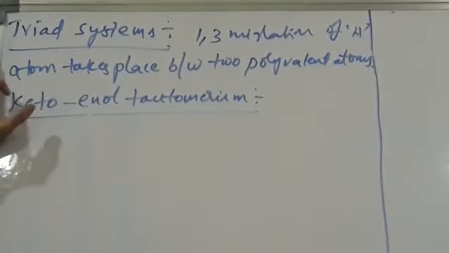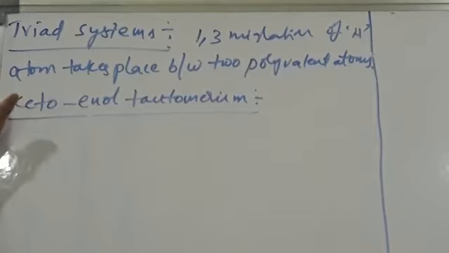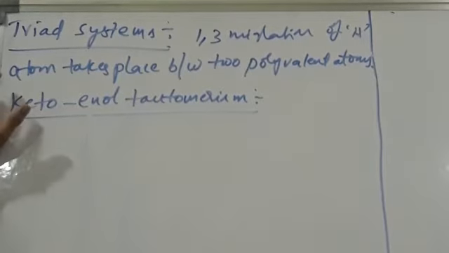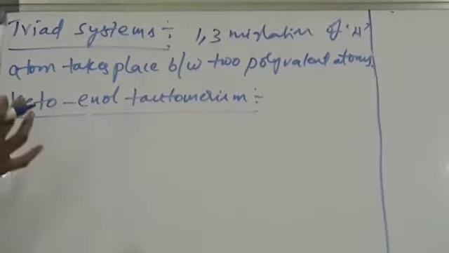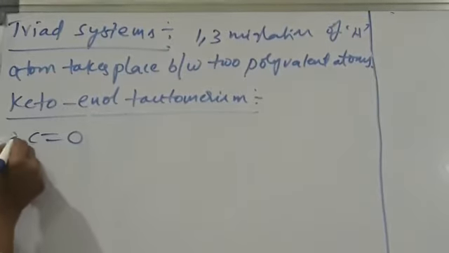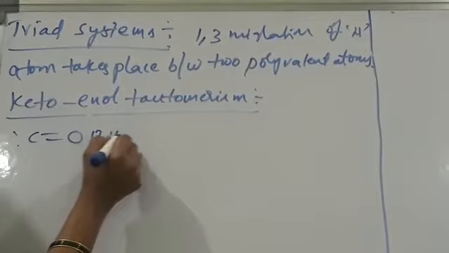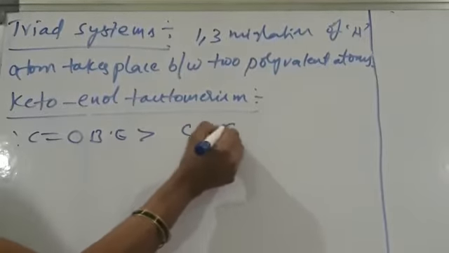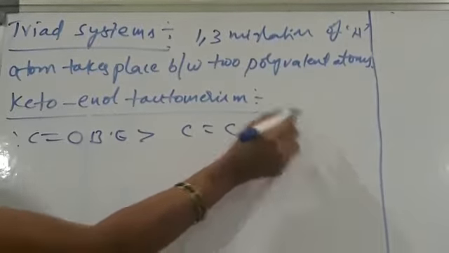And enolic form is almost negligible in Keto-Enol Tautomerism. What is the reason behind this? Carbon double bond O bond energy is greater than C double bond C bond energy.